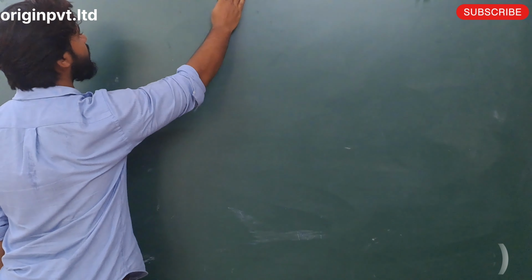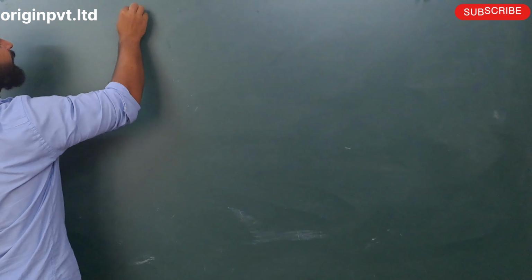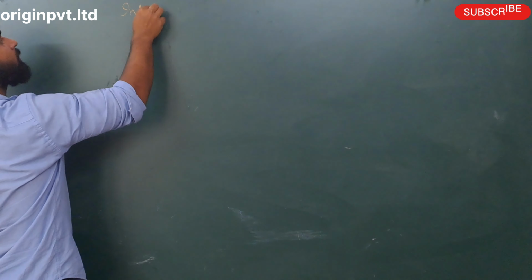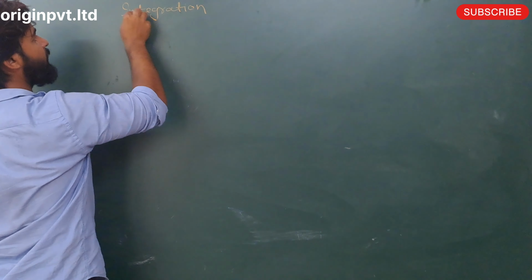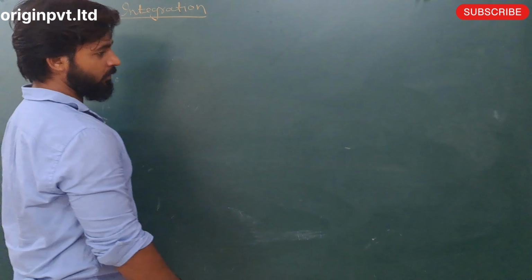So we start today's topic: definite and indefinite integration. Today we start integration. You know very well integration has 3 portions.